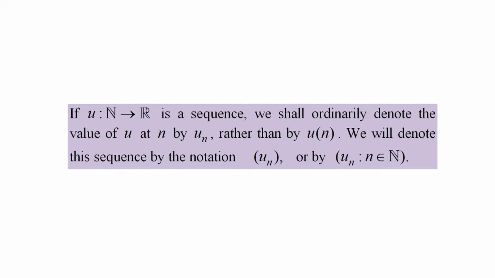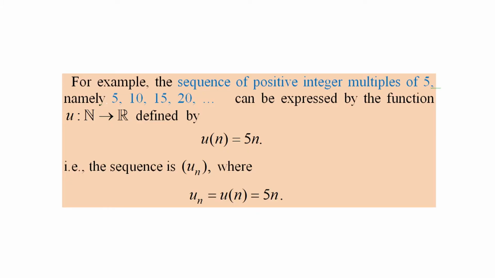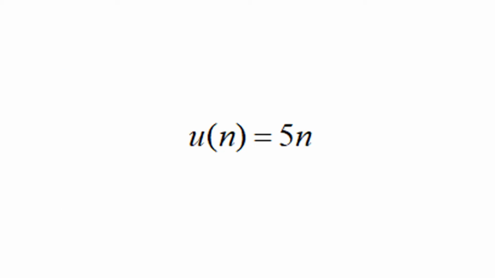We will denote the sequence by the notation sequence un, or by the set of all un such that n belongs to N. For example, the sequence of positive integer multiples of 5, namely 5, 10, 15, 20, etc. can be expressed by the function u from the set of all natural numbers to the set of all real numbers defined by u of n equal to 5n.